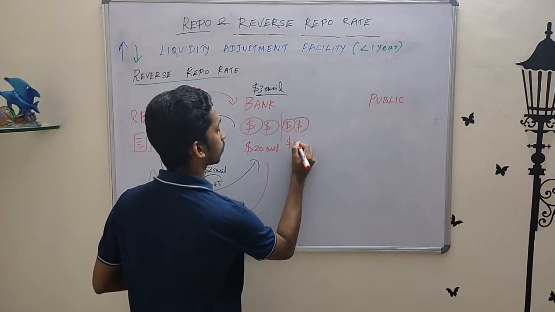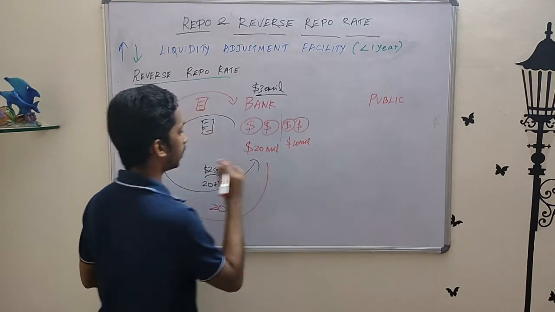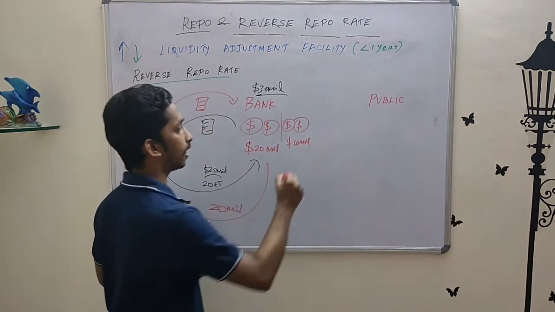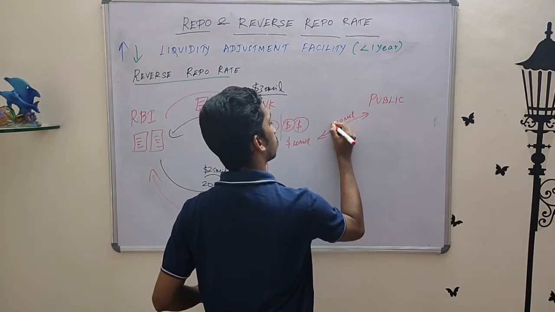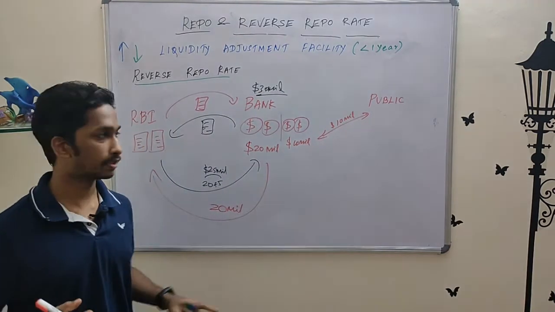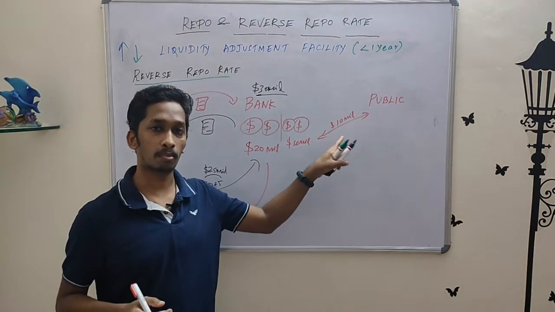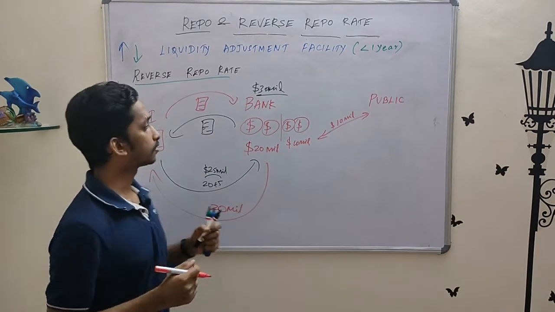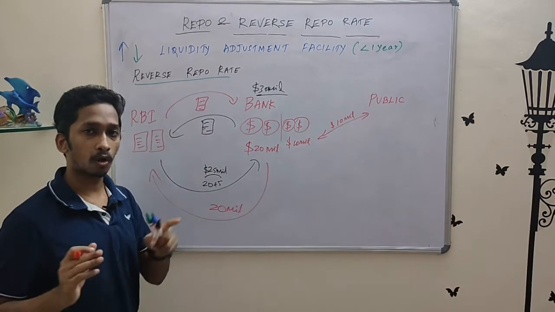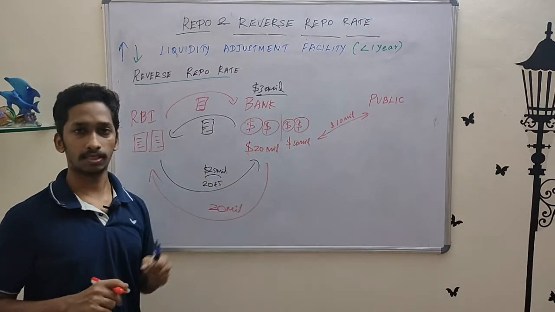Only $10 million. So, in normal conditions, the bank has only $10 million it can spare for the general public, which means a common person can only borrow a maximum of 10 million, beyond which the bank doesn't have. Okay, so this is how a normal reverse repo rate affects your general public.